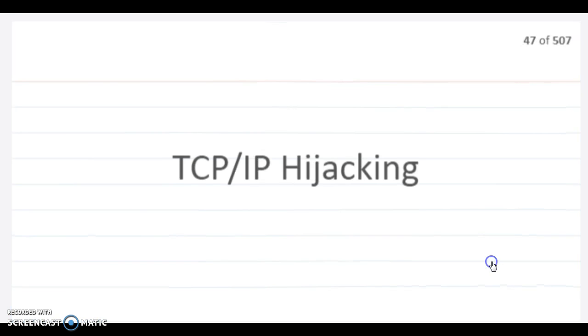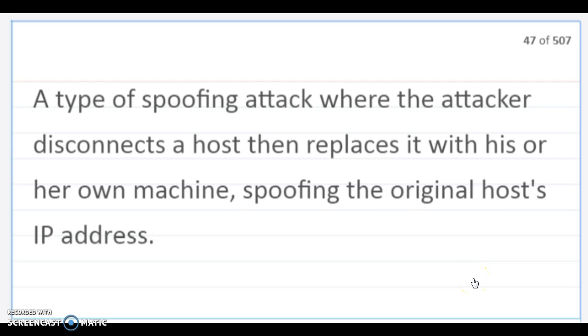TCP/IP hijacking. A type of spoofing attack where the attacker disconnects a host, then replaces it with his or her own machine, spoofing the original host's IP address.